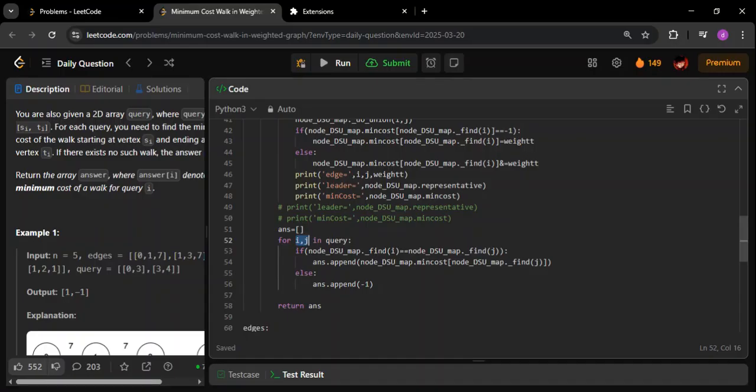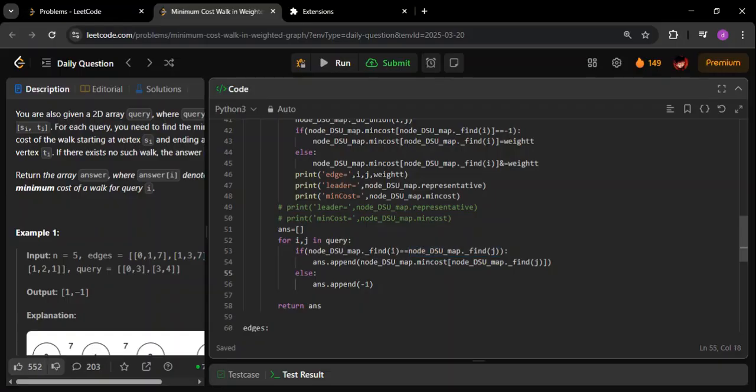Okay, if they're part of the same component, we already have the answer. If they're not part of the same component, that means they belong to two components which are not joined, which are not connected, and we have to return the answer as -1. So if the leader of the component to which node I belongs and the leader of the component to which node J belongs are the same, that means we know the answer for them.